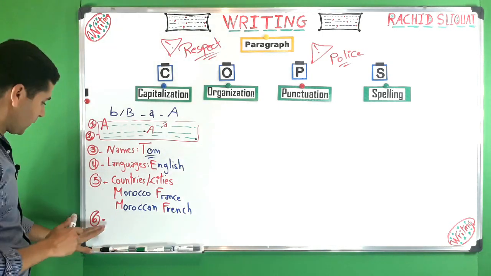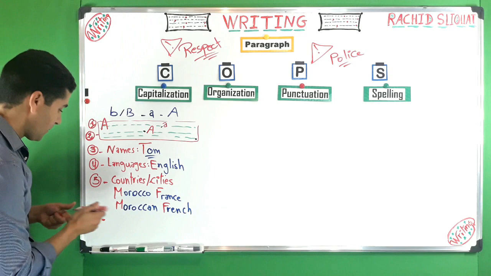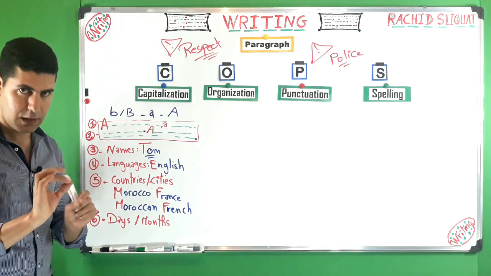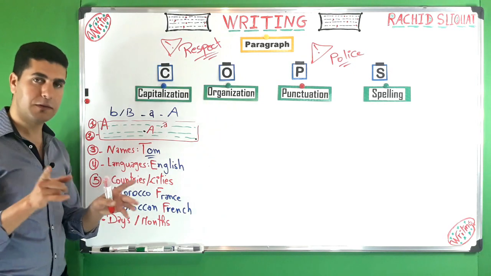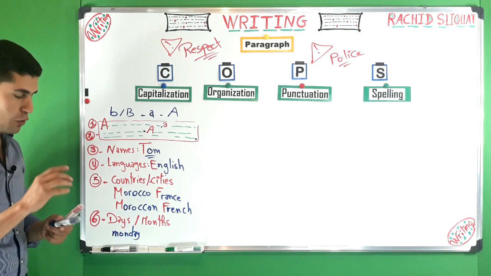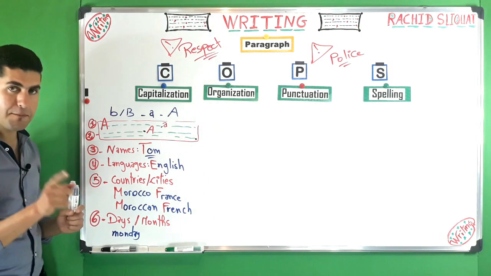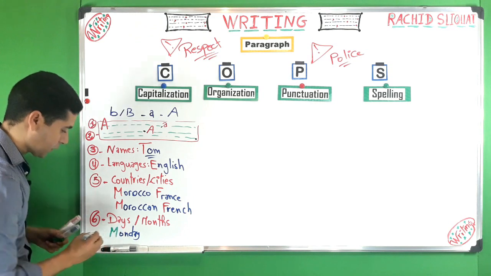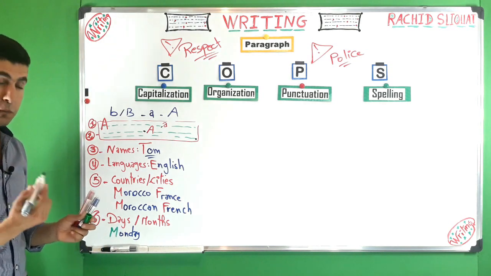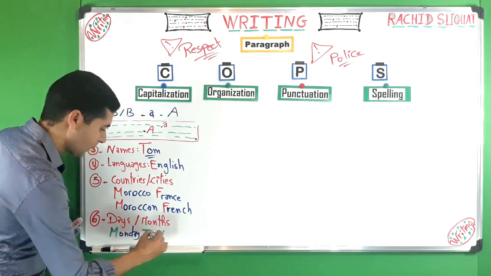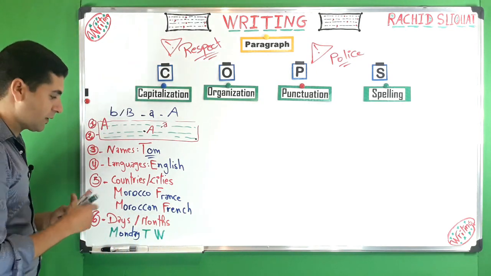Okay, let's take number 6. In number 6 we can talk about something like days or months. The first letter of days and the first letter of months should be capitalized. For instance, we cannot write Monday this way. No, that's not correct. So this is a small m. No, the first letter of days should always be capitalized. Okay, Monday. If you want to write Tuesday, for example, with a capitalized T, Wednesday with a capitalized W, etc.